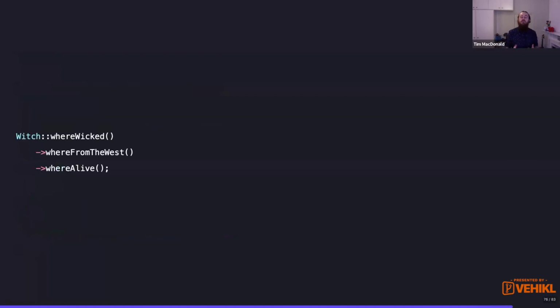And that means that our API can work exactly the same. So we've got where wicked, where from the west, where alive. And something I'll note is that this can be an incremental refactor if you want, because the where wicked scope could be on this new builder, but the where from the west could actually still live on the model. I wouldn't recommend it. I'd bring it all over in one go. Otherwise, you're just going to confuse yourself. But the point is that we're not changing anything too much here.